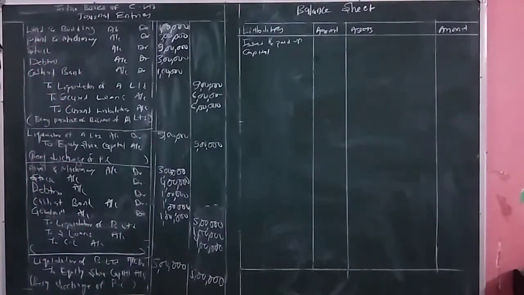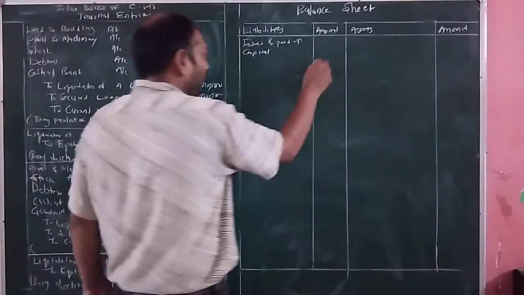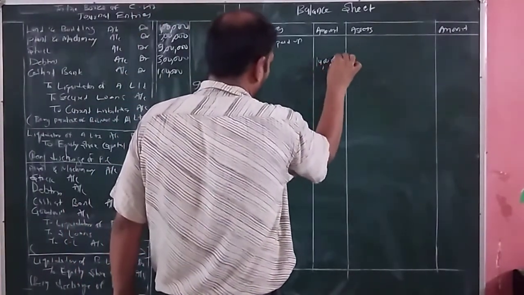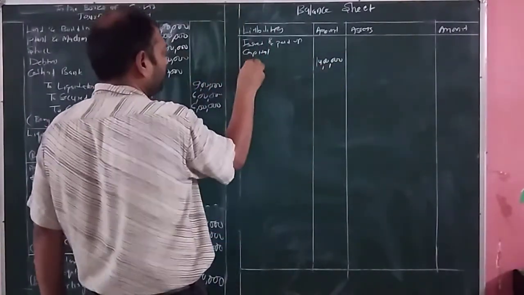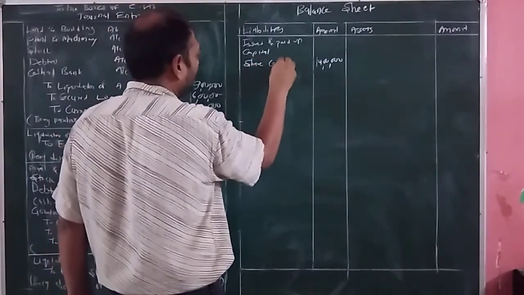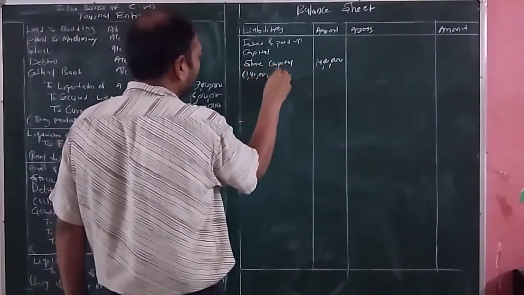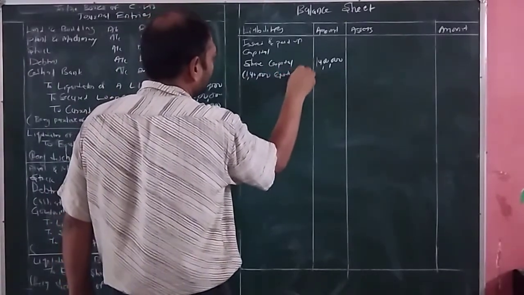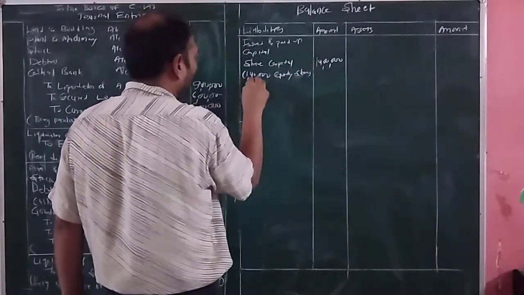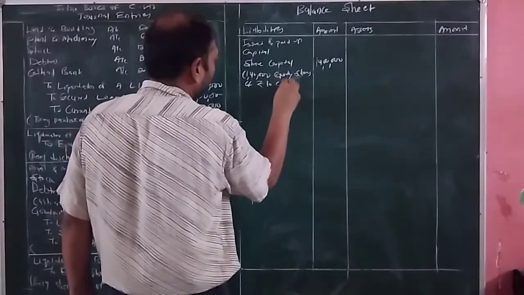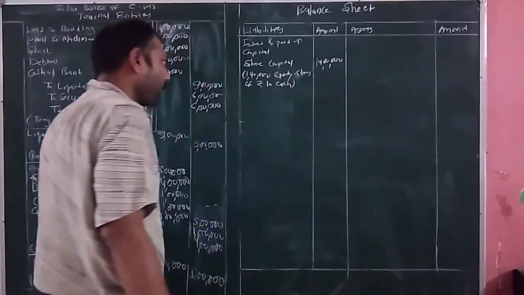So the total amount it is equal to how much? 14 lakh is share capital and divided into 1,40,000 equity shares of rupees 10 each.